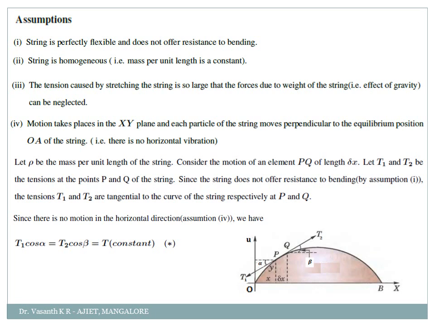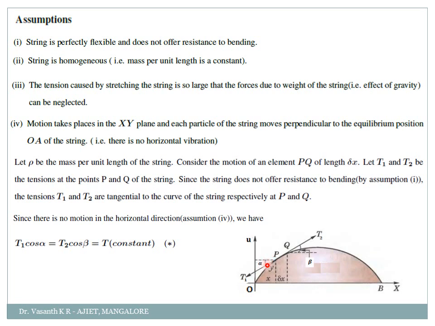How to define cos? Sine is opposite by hypotenuse, cos is adjacent by hypotenuse. So if you check here in this 90-degree triangle, cos will be this adjacent side for the angle alpha. So this is your opposite line, and this is your hypotenuse, and this is your adjacent line. Correct? So this adjacent line is nothing but along the horizontal axis.